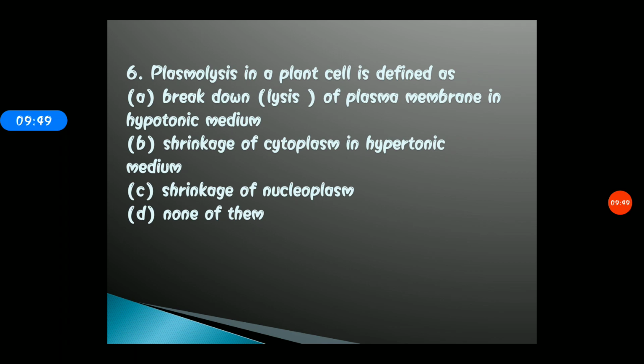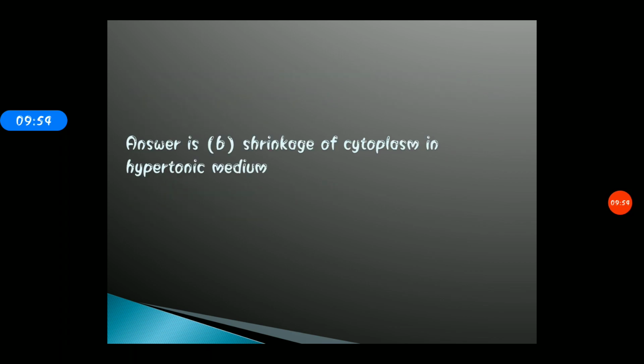Okay, so the correct answer for question 6 is option B, that is shrinkage of cytoplasm in hypertonic solution. Now students, for this you need to understand what the phenomenon of plasmolysis is. When a living cell is placed in the hypertonic solution, then what would happen? Osmosis occurs, and due to the osmosis there is a shrinkage, meaning it shrinks, or the contraction